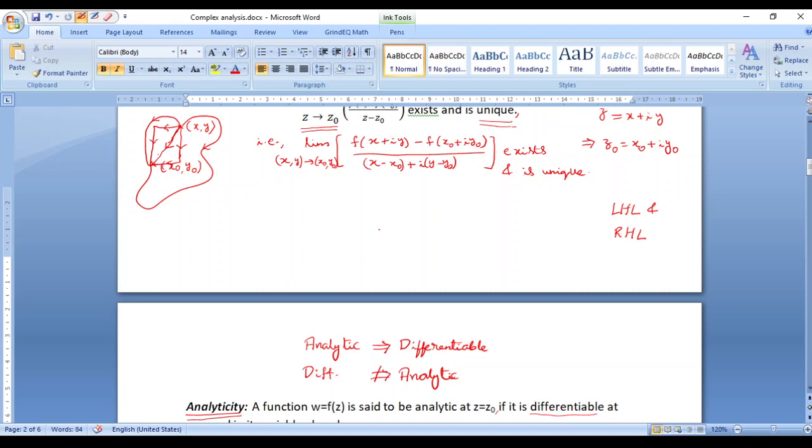It is because for the limit to exist, the limit should be the same, it should be unique, irrespective of the path in which z approaches z naught and correspondingly x comma y approaches x naught comma y naught. So when you are supposed to claim that the limit exists, there are infinitely many paths of the limit, and only if the value of the limit is the same in all these infinitely many paths, then you should be able to claim that the limiting value exists.